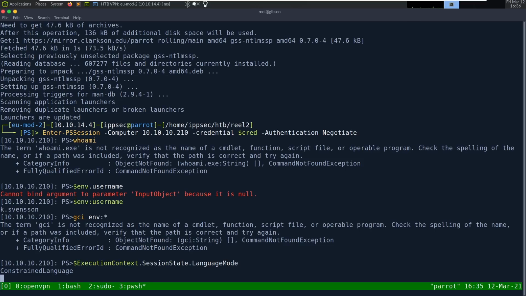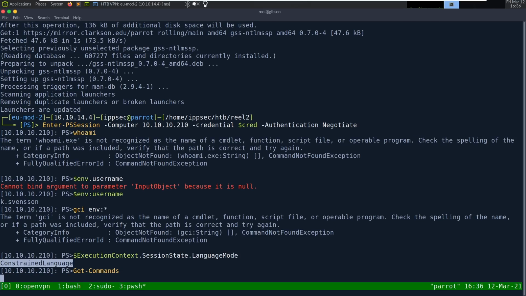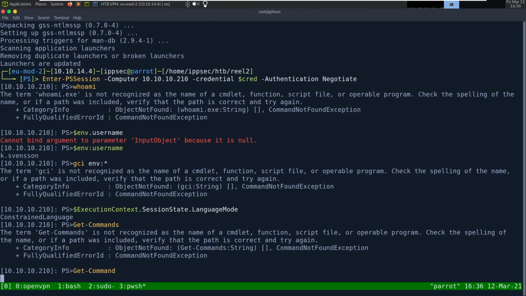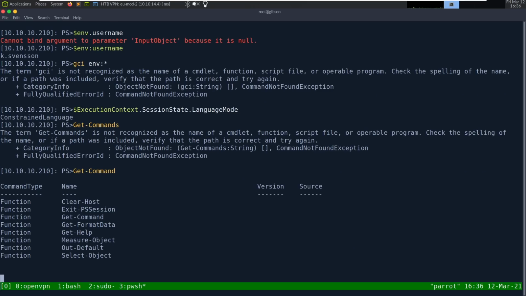And we see we're in constrained language. So we have very limited commands we can use. Actually, it's a lie. We don't. You can escape constrained language mode, but if you ran git commands, you can see the commands you have natively. Maybe it's not commands, yeah. These are commands we should be able to use, at least in constrained language mode.